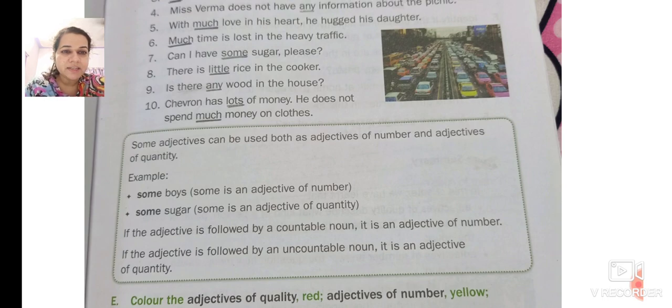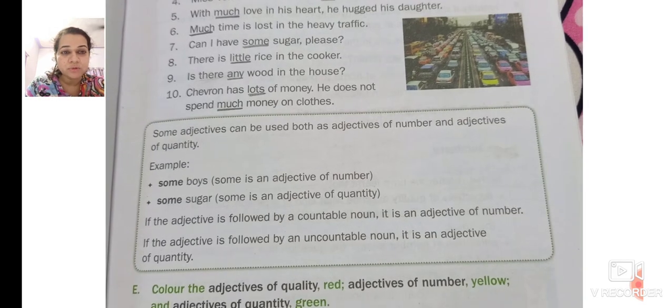Some adjectives can be used both as adjective of number and adjective of quantity. Now, as I told you, there are some examples that come with both. But when it is countable, it comes with number, and when it is uncountable, it comes with quantity, like some boys and some sugar.